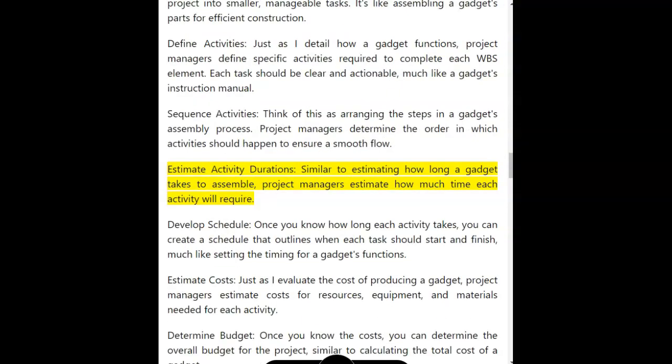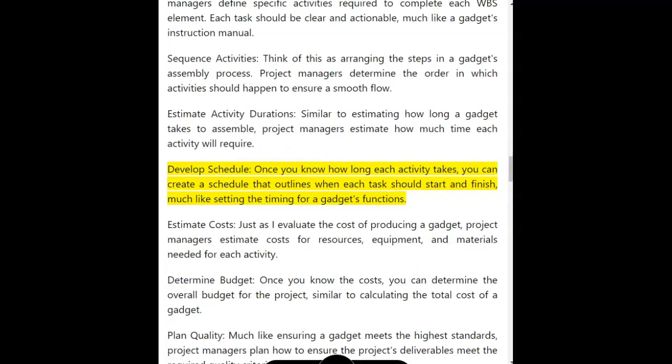Estimate activity durations. Similar to estimating how long a gadget takes to assemble, project managers estimate how much time each activity will require. Develop schedule. Once you know how long each activity takes, you can create a schedule that outlines when each task should start and finish, much like setting the timing for a gadget's functions.